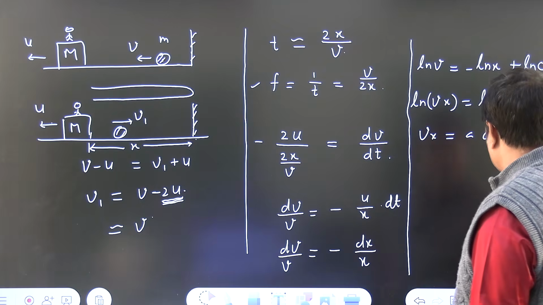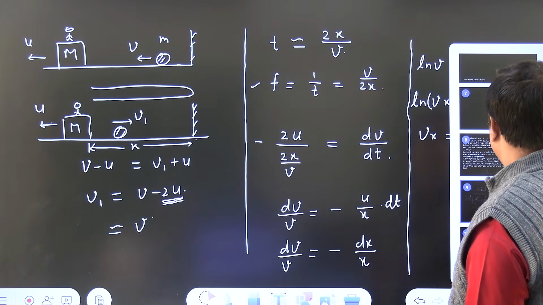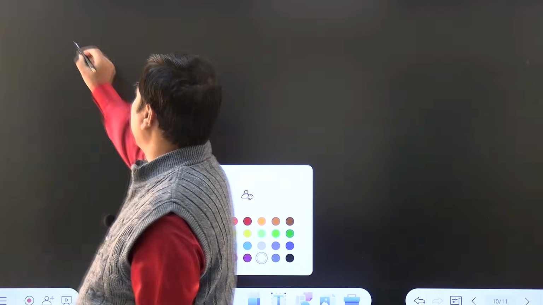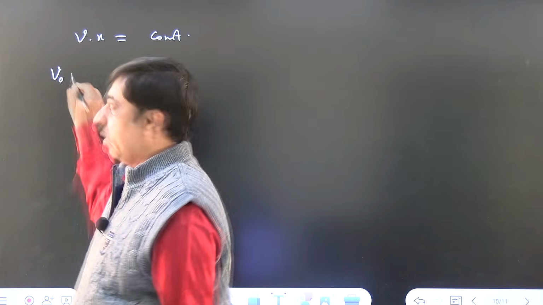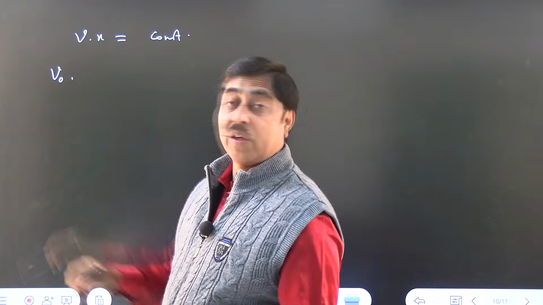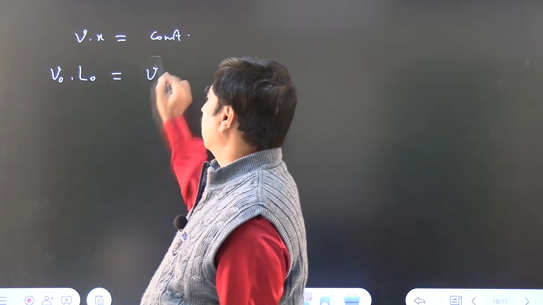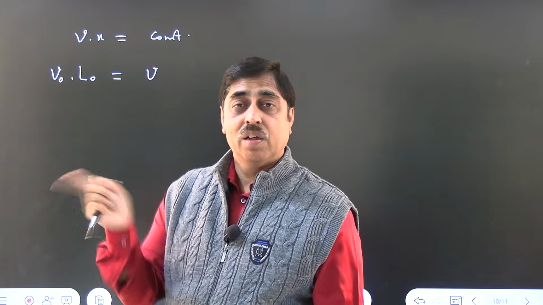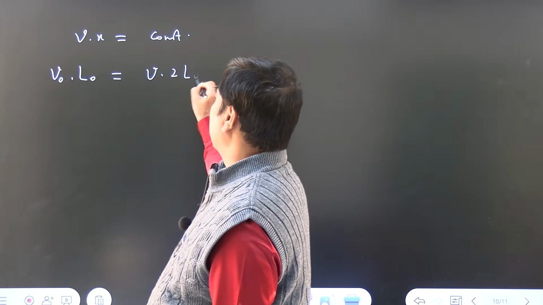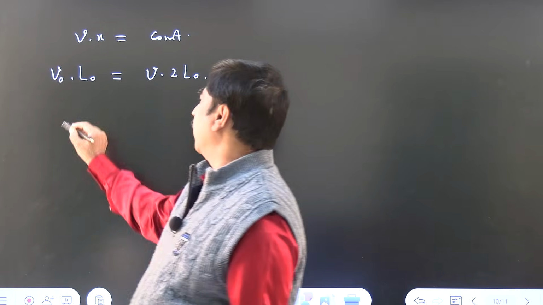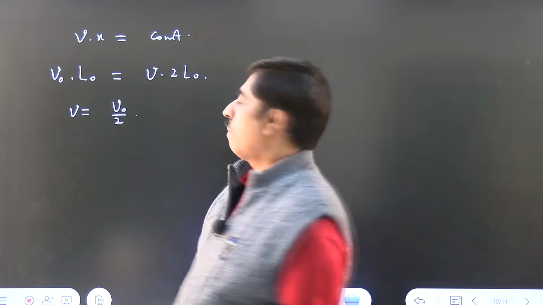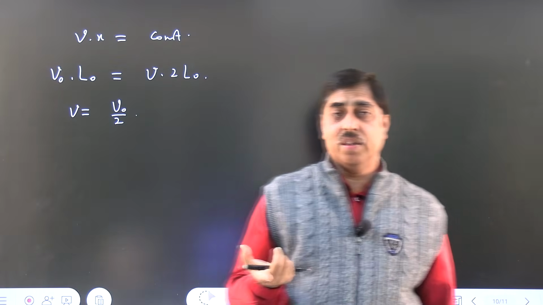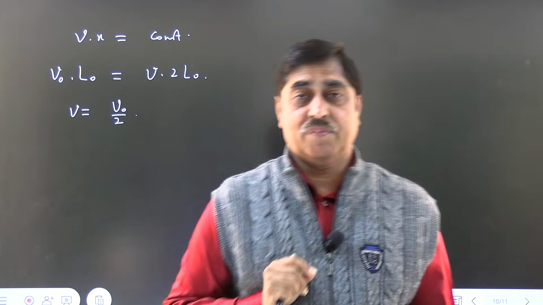Oh my God. If v into x is a constant, just a minute, this simply means the initial velocity of the ball v naught into the initial separation, initial value of x, that is L naught, will be the same as the final velocity of the ball v into the final separation, that is 2L naught. So, this v becomes equal to v naught by 2. Can you see that? V into x is a constant under the assumptions given in the question.